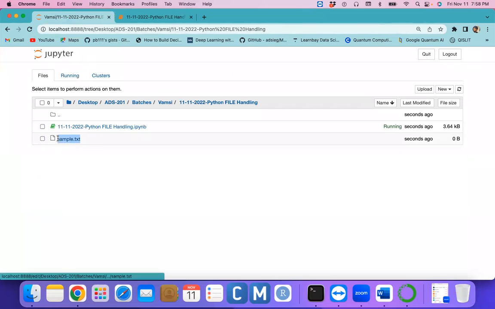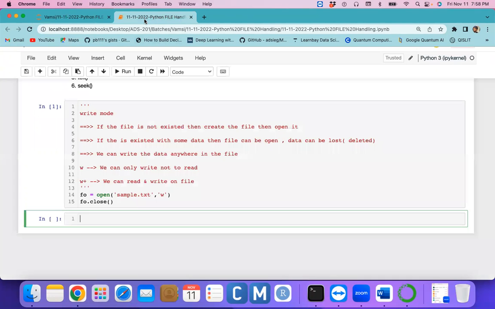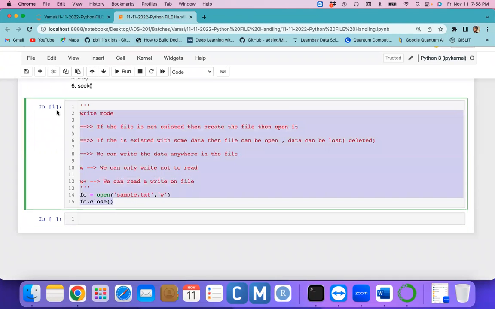See here whether the file was created or not. This is the sample.txt file which was not there previously. It was just created a few seconds ago. Who created this one? This program, with the open operation.